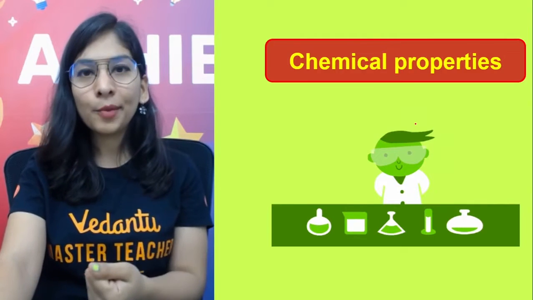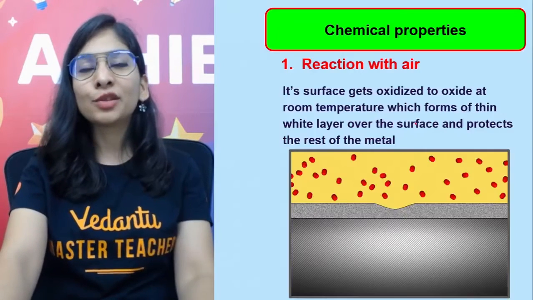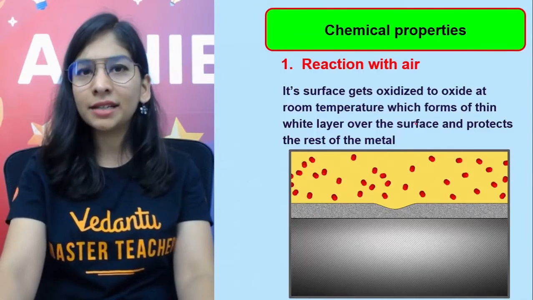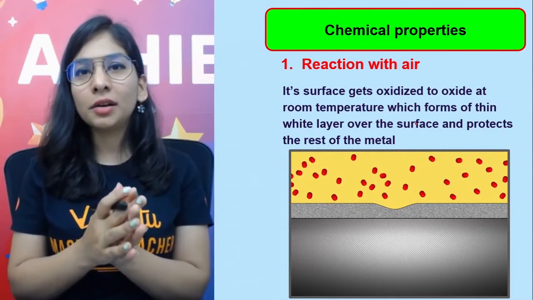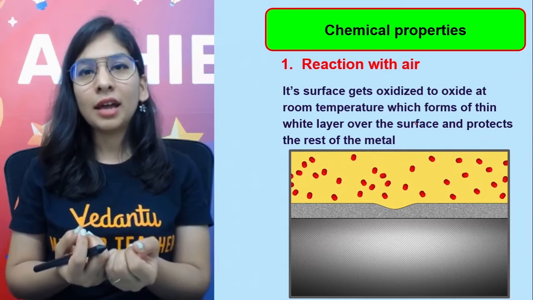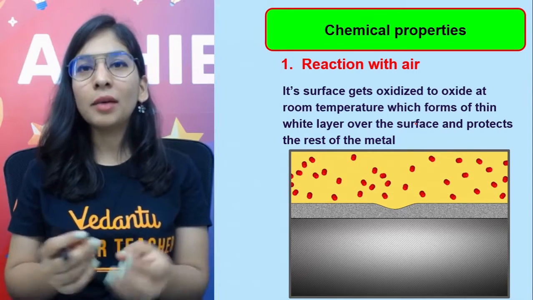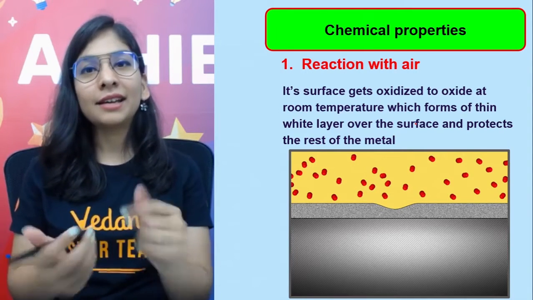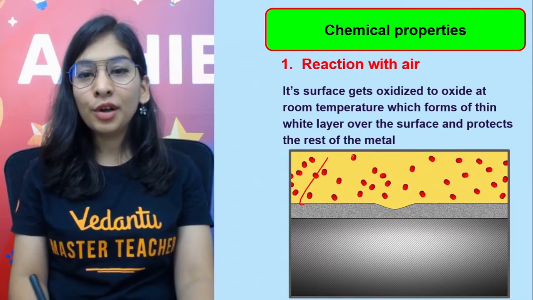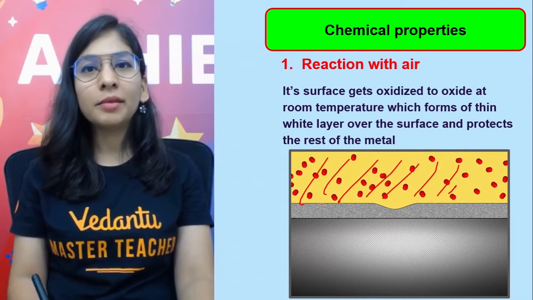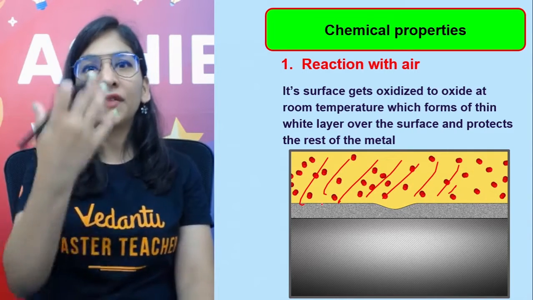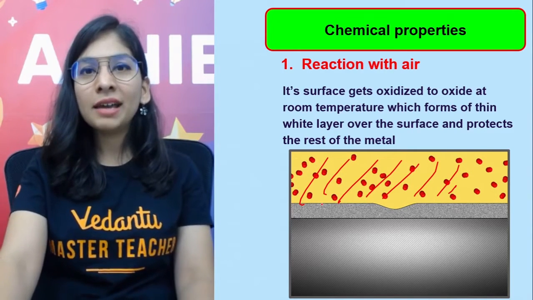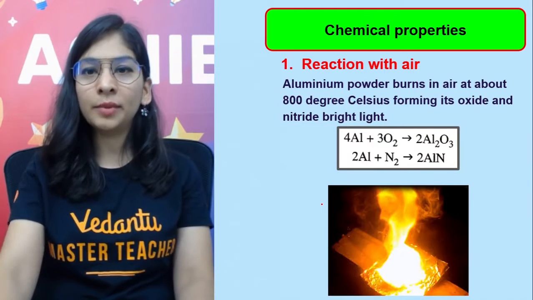What about the chemical properties, like how aluminium is going to react, being a highly reactive metal? Even if you don't do anything, even if it's there in nature, it combines with oxygen and gives an aluminium oxide layer, a bit dull layer, but it's acting as a protective layer, as I told you, because it won't let my aluminium metal react with acid, with water, or with further oxygen also. So an impervious layer of aluminium oxide will be formed.